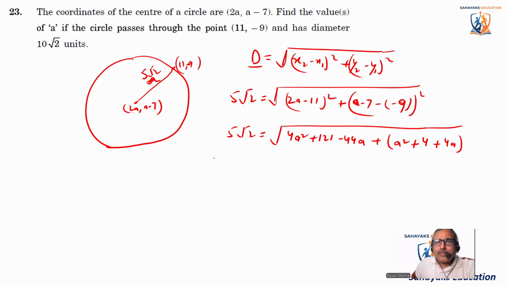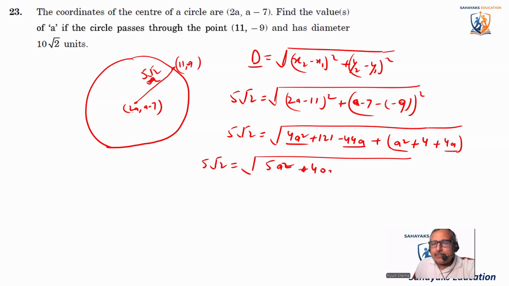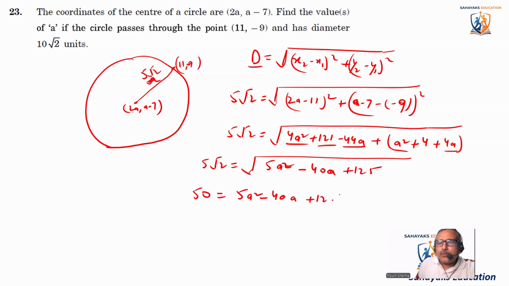Okay, so let's open it. 5 root 2 is equal to square root of 4a square plus a square is 5a square, minus 44a plus 4a is minus 40a, and then 121 plus 4 comes out to be 125. Now squaring both sides, because we need to remove the square root, it becomes 25 into 2. It becomes 50 is equal to 5a square minus 40a plus 125.